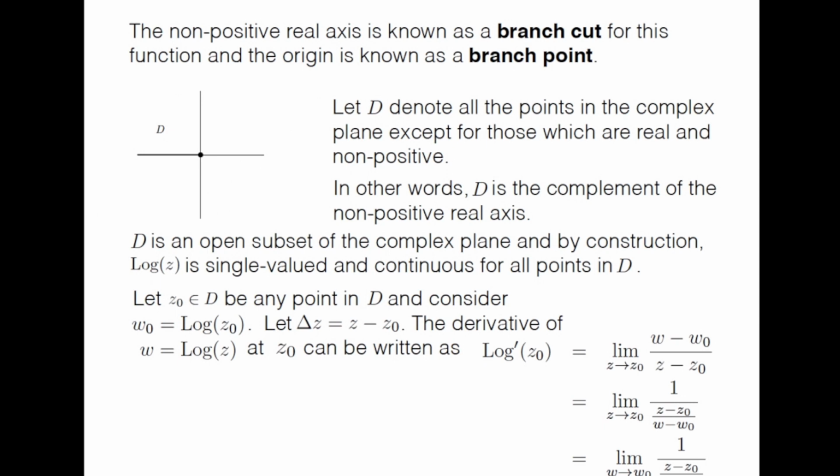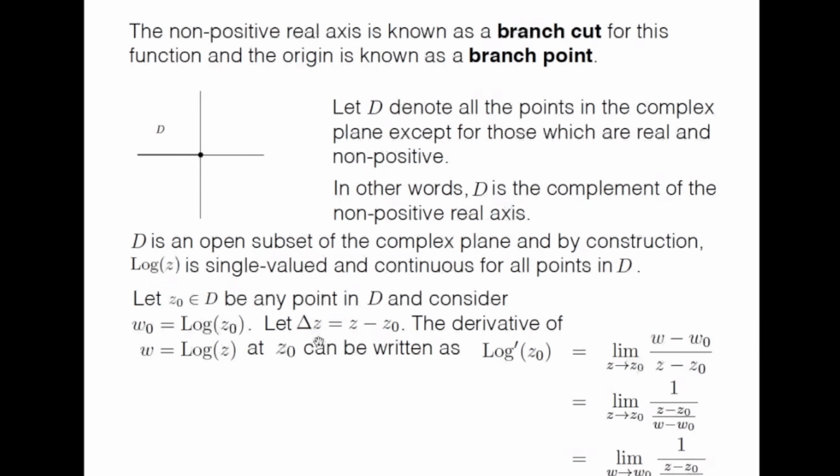So let z0 be any point in D, and consider w0 equal to log z0. Let us consider capital delta z equal to z minus z0.